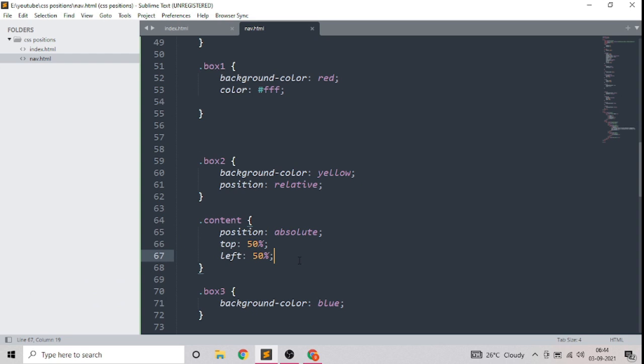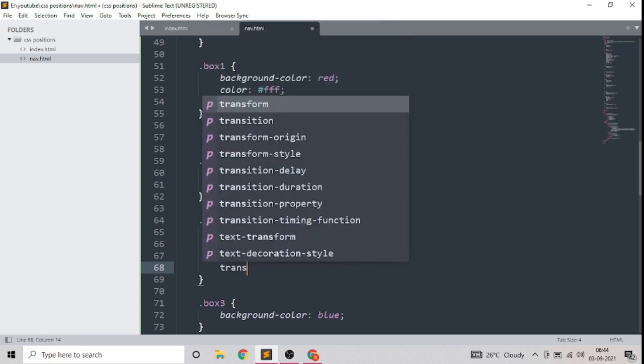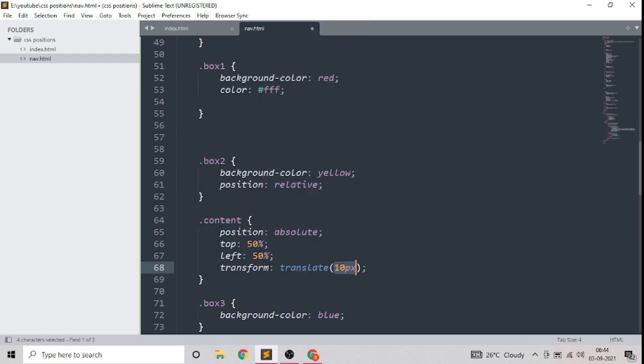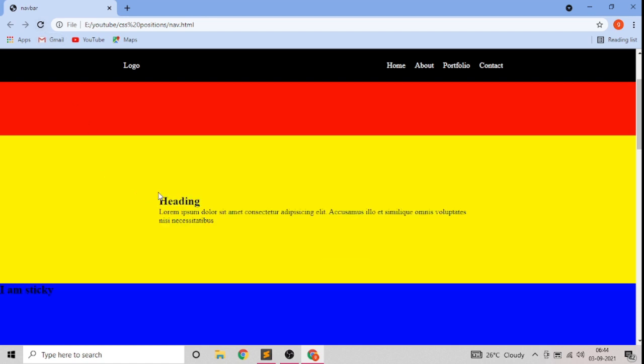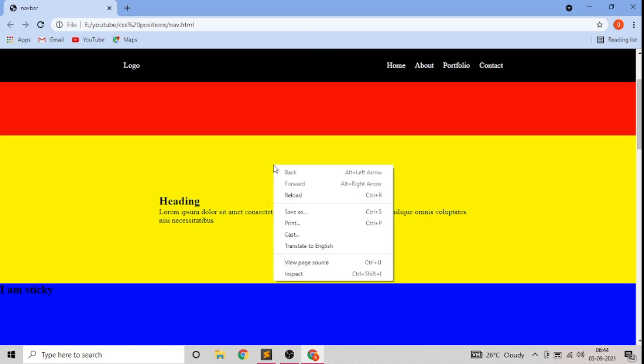So we will use the transform property, translate minus 50%, minus 50%. What transform translate does is it takes this gap and adjusts it. Now if you refresh it, take a look. It is exactly at the center.